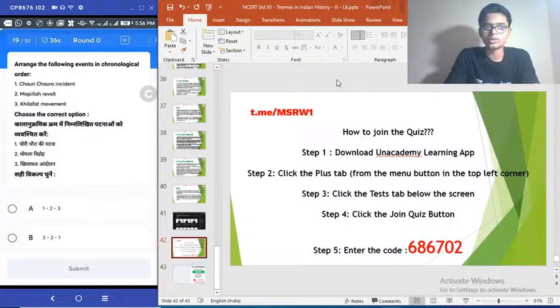Moving on to 19th question. Arrange the following events in chronological order. 1. Chauri Chaura incident. 2. Mapla revolt. 3. Khilafat movement. Choose the correct answer. Chauri Chaura, Mapla revolt, Khilafat movement. Arrange them in chronological fashion.